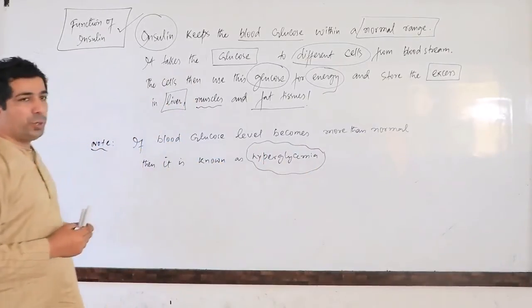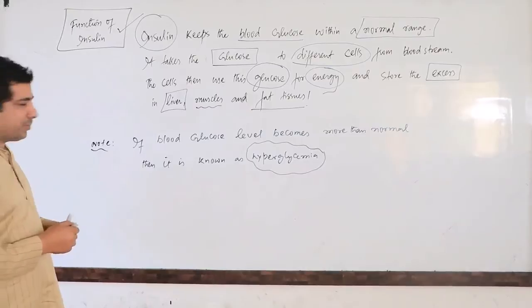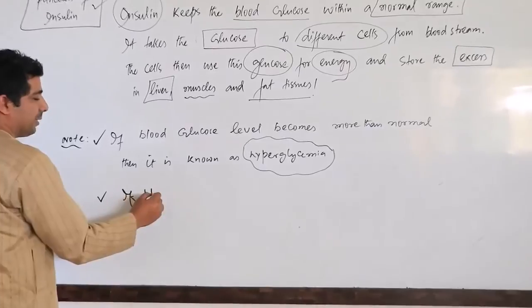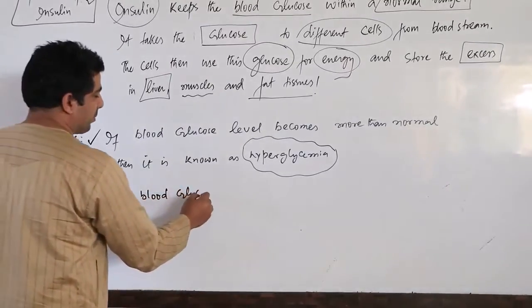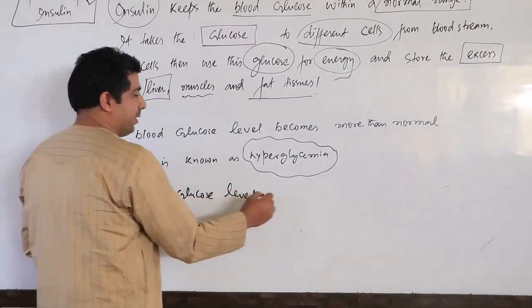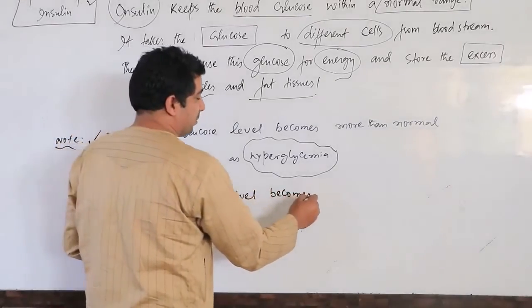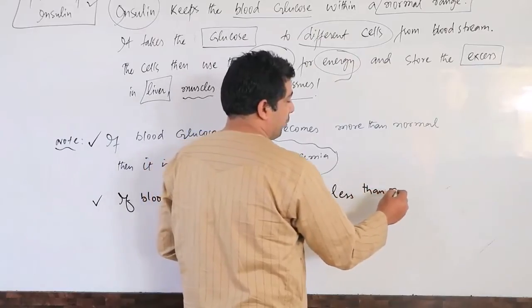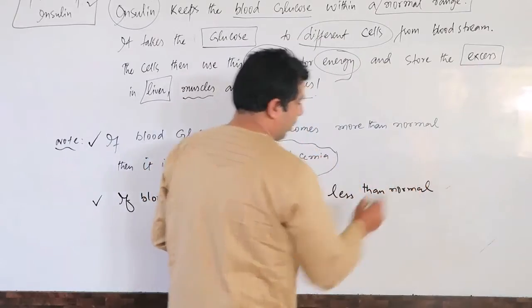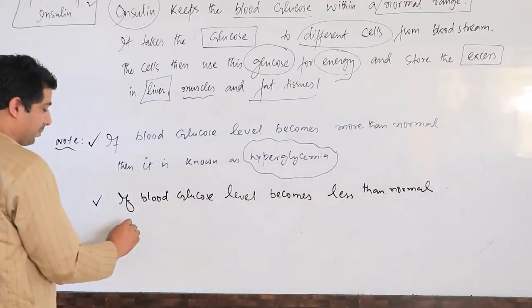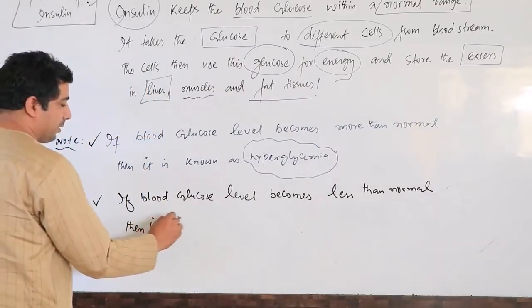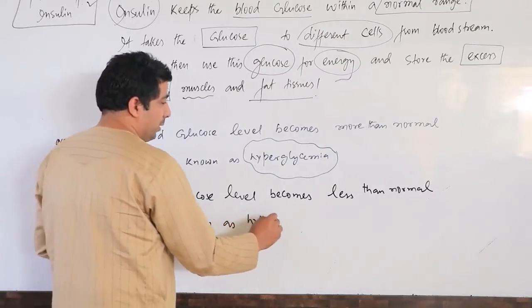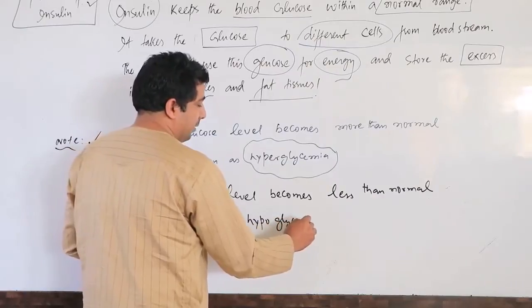If the blood glucose level becomes more than normal. Second condition: if blood glucose level becomes less than normal, then it is known as hypoglycemia.